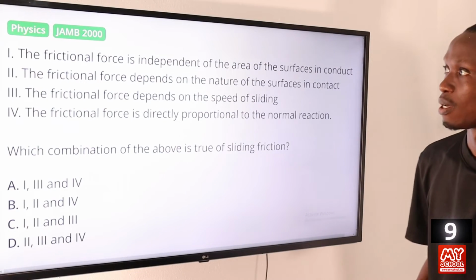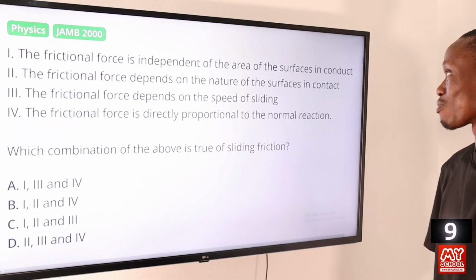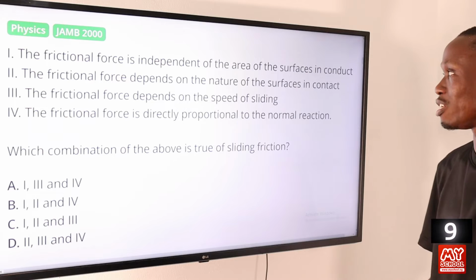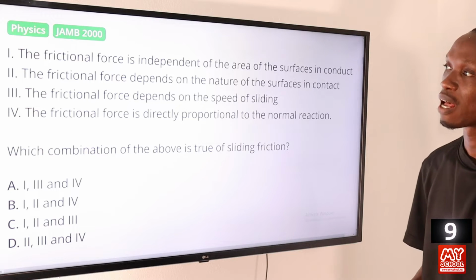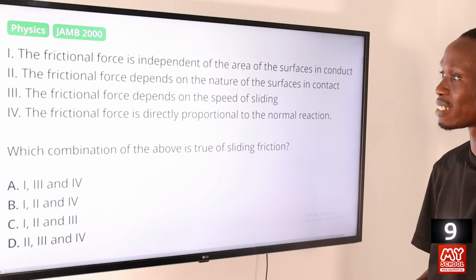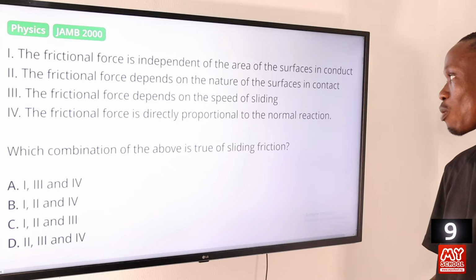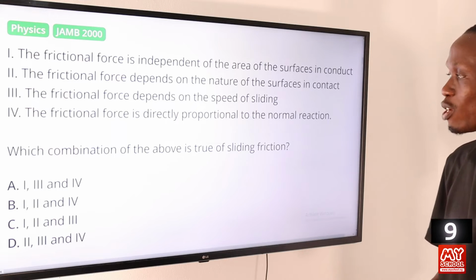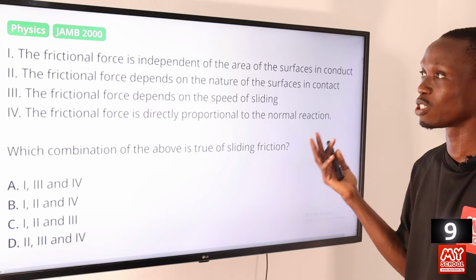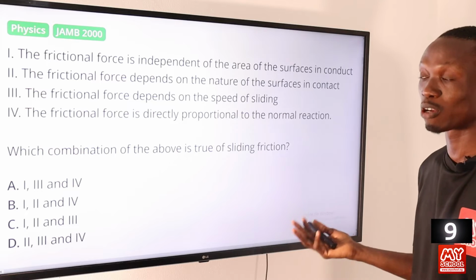Question 9. I, the frictional force is independent of the area of the surfaces in contact. II, the frictional force depends on the nature of the surfaces in contact. III, the frictional force depends on the speed of sliding. IV, the frictional force is directly proportional to the normal reaction. Which combination of the above is true of sliding friction? This question is testing our knowledge of the laws of solid friction.